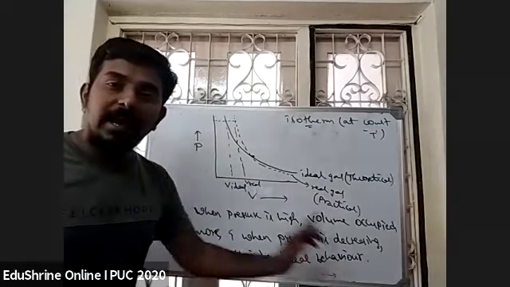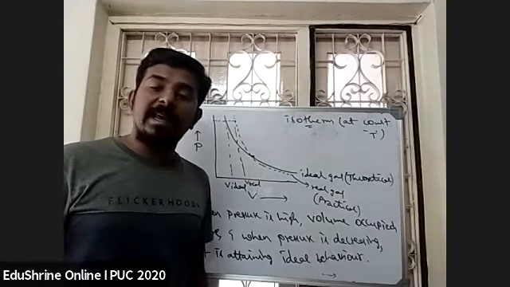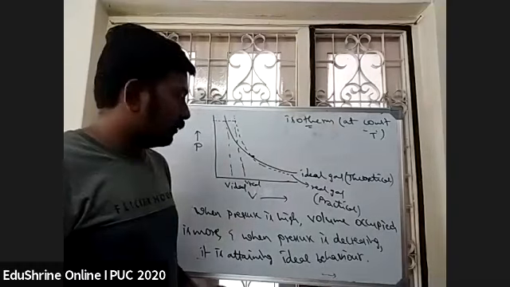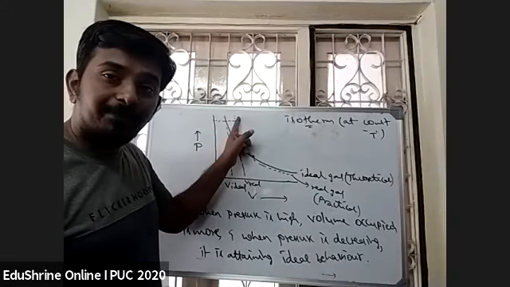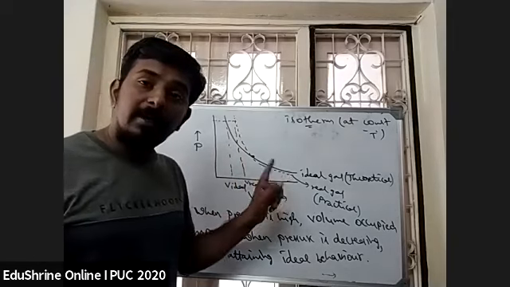So that means at low pressures, a real gas can behave as an ideal gas. So this graph will be asked in the exam, students, right? Where the pressure is high and the volume is more, it will be a real gas, right?